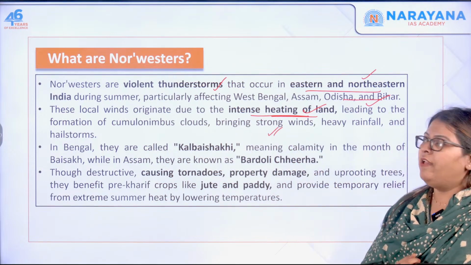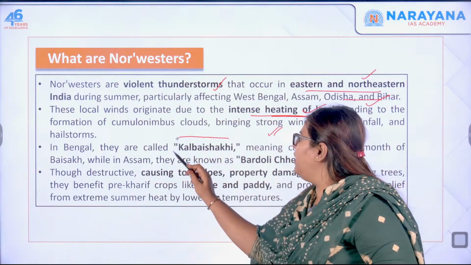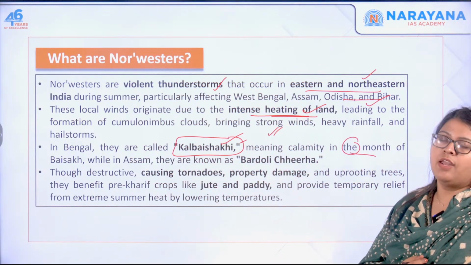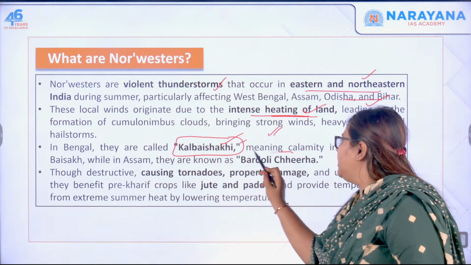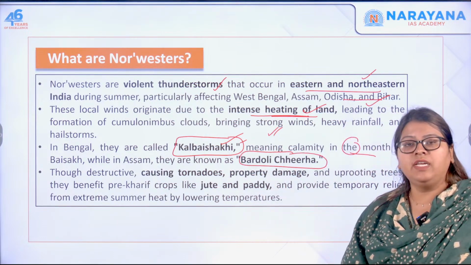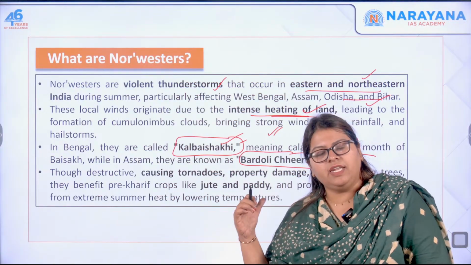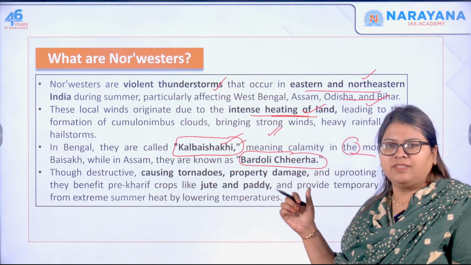And in Bengal, they are called Kal Baishakhi, meaning calamity in the month of Baishakh. While in Assam, it is called Bardoli Chira. So see, you have to know all these things. Bardoli Chira, don't think it's a festival. It is the name given for the nor'westers in Assam.